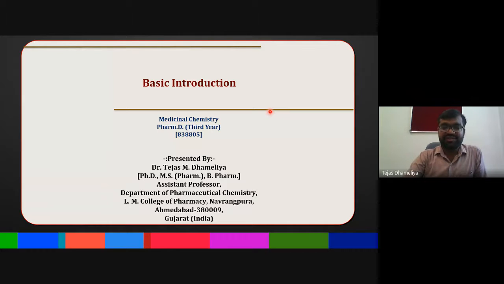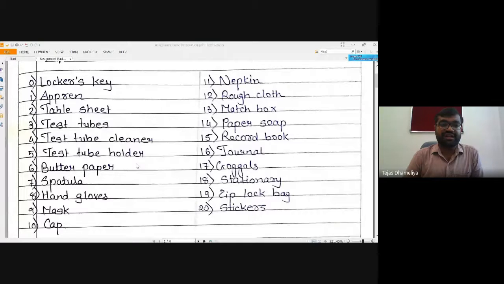Lockers will not be assigned as of now, but whenever they are assigned, you need to bring your locker key as well. A lab coat is also one of your requirements. A table sheet is mandatory in the medicinal chemistry lab. If you are working on a particular seat, then you should have a table sheet as well, so you can work on it.